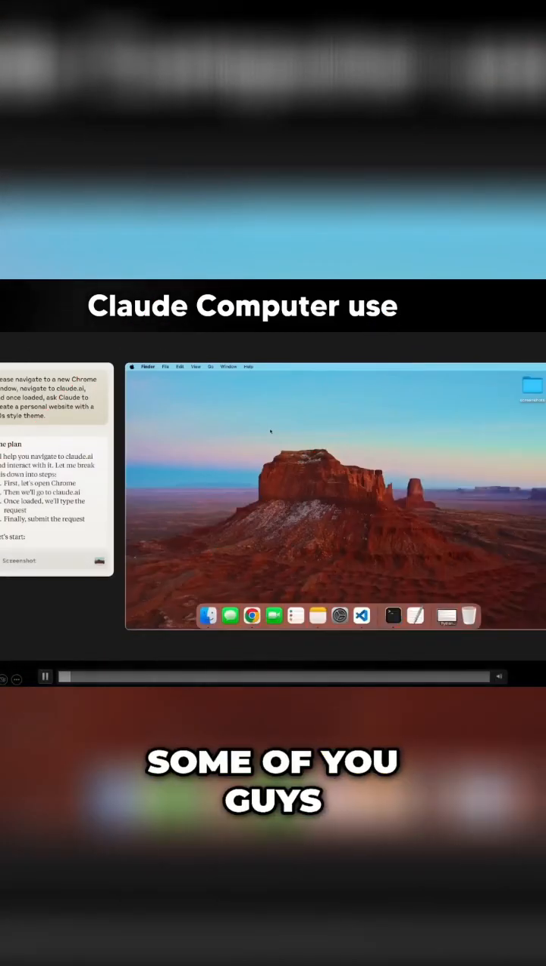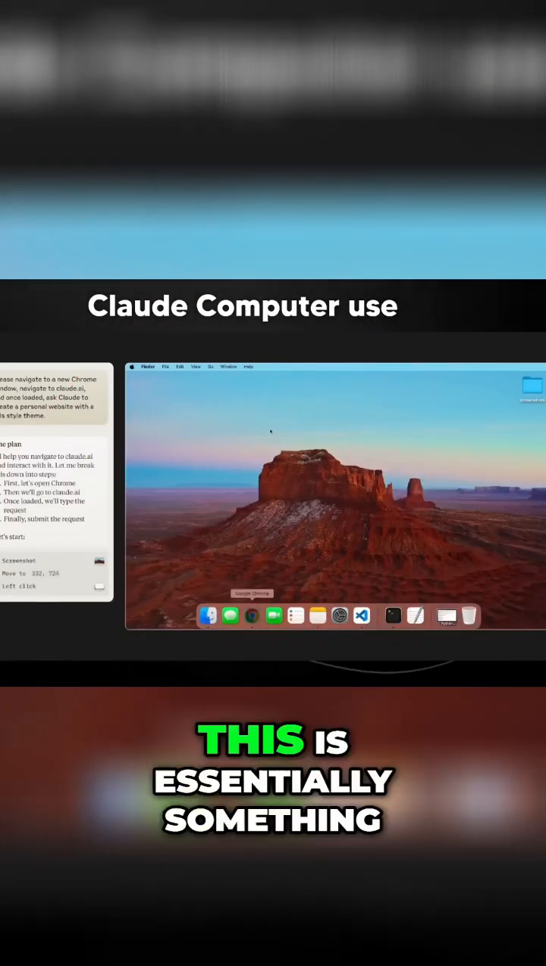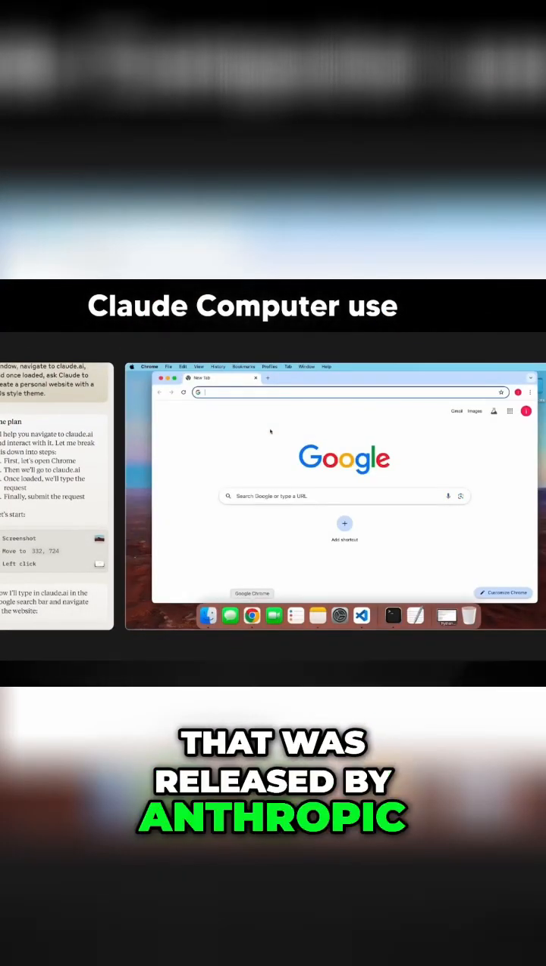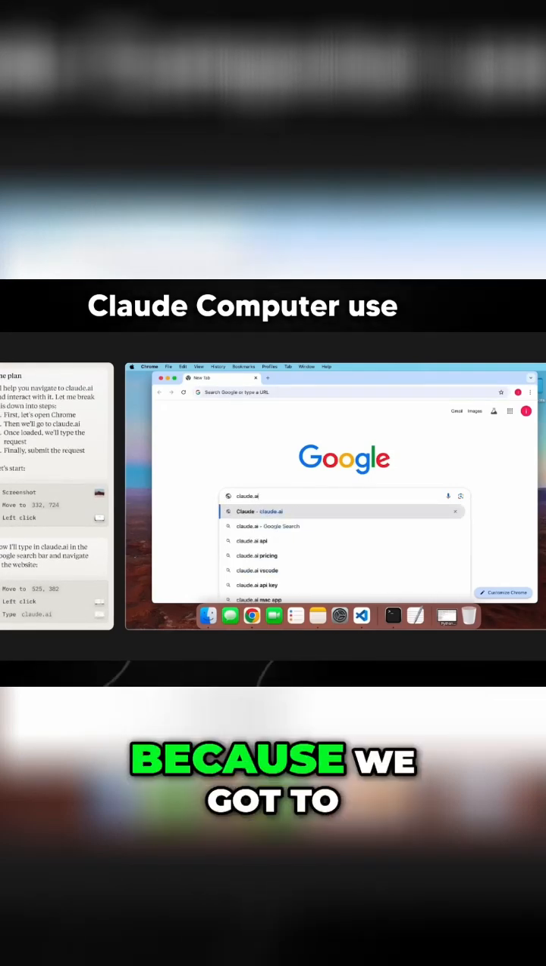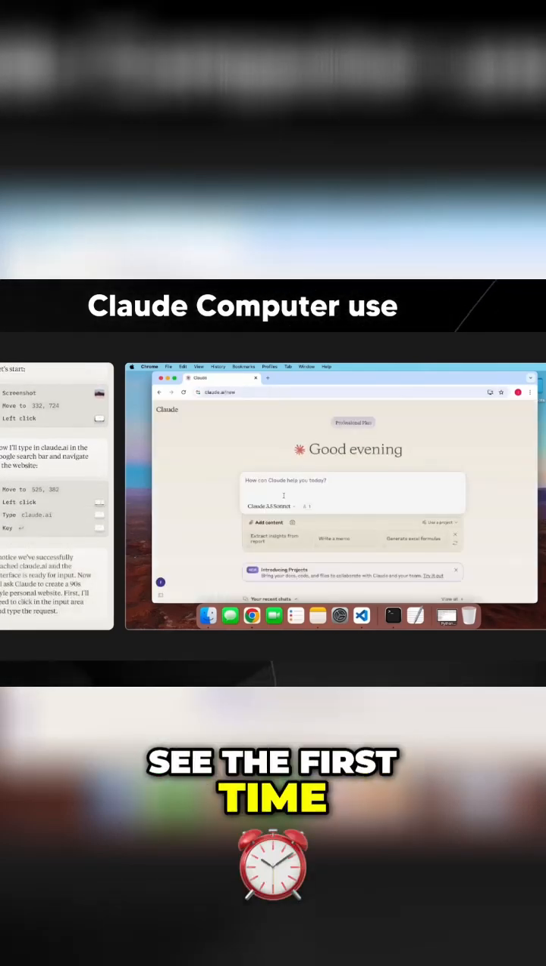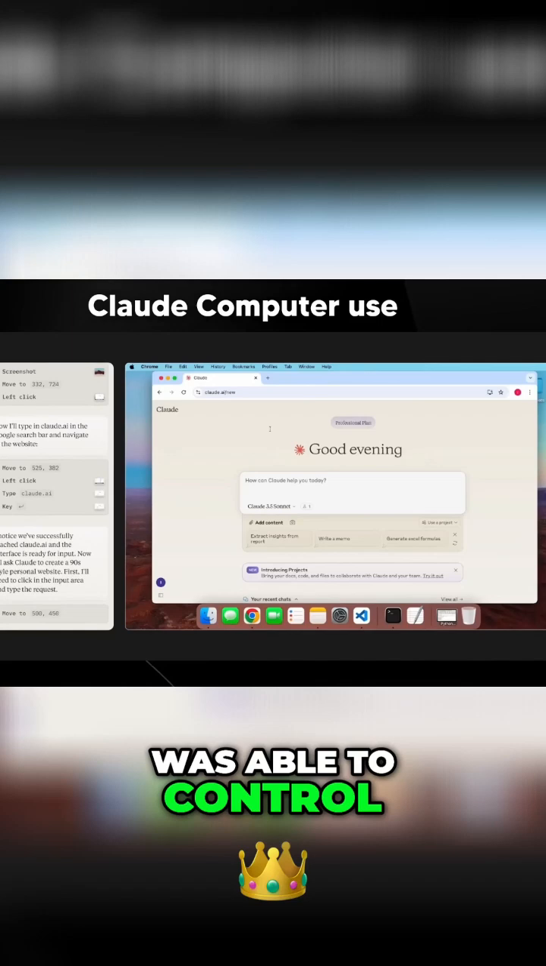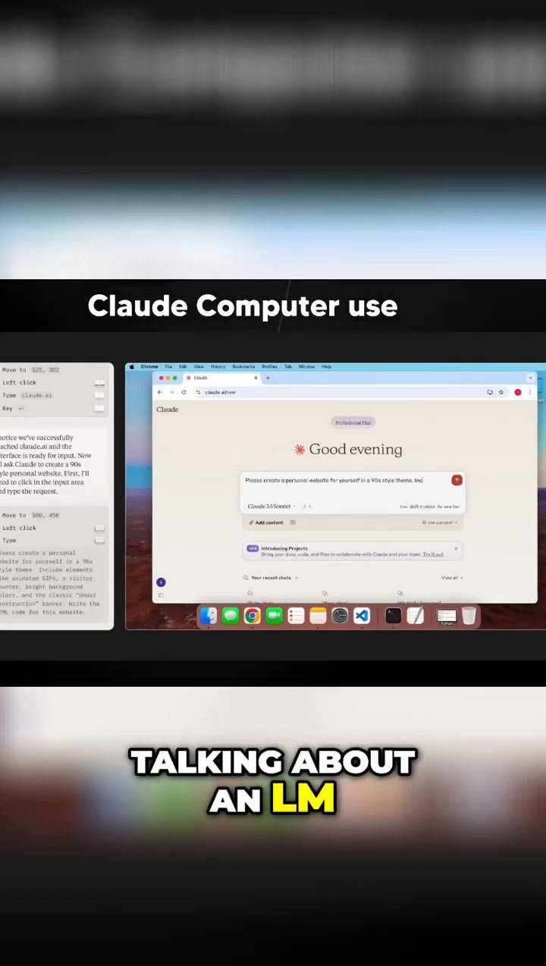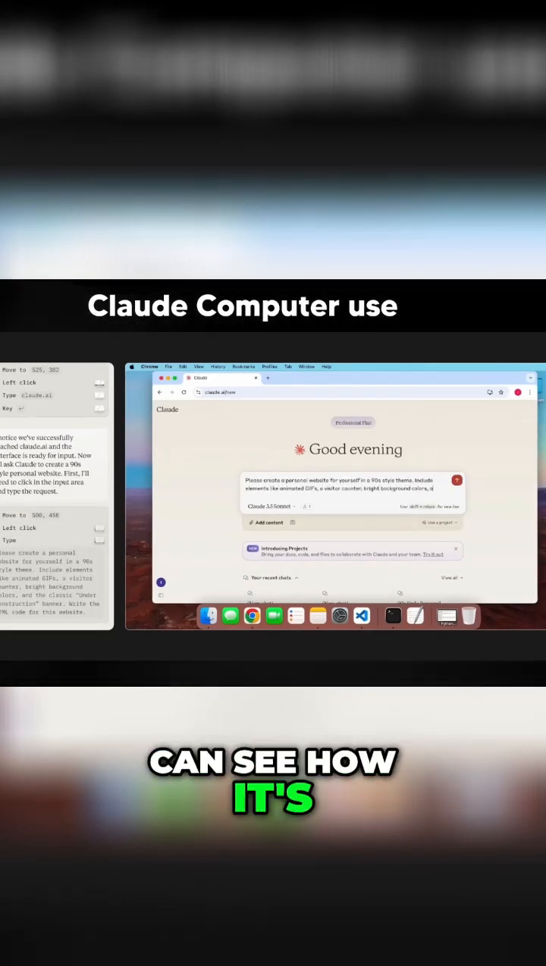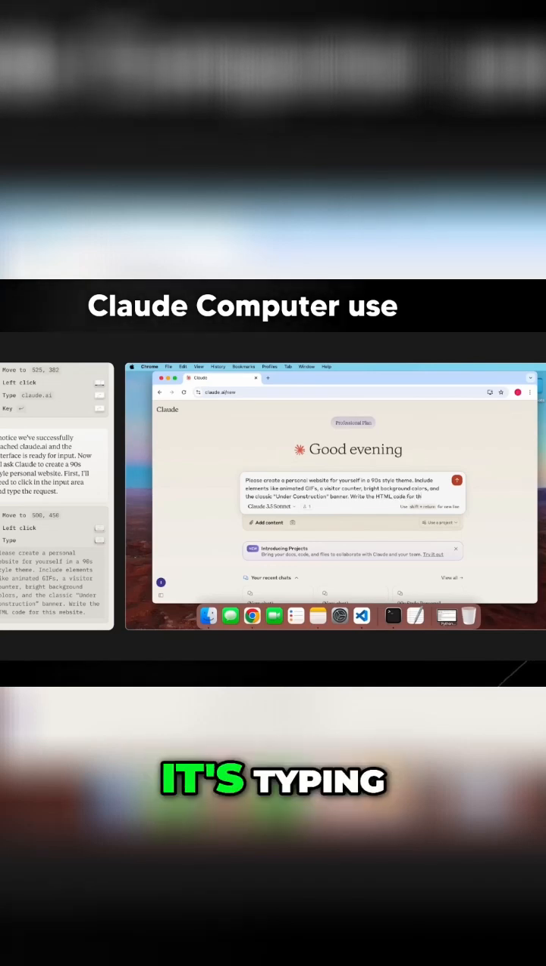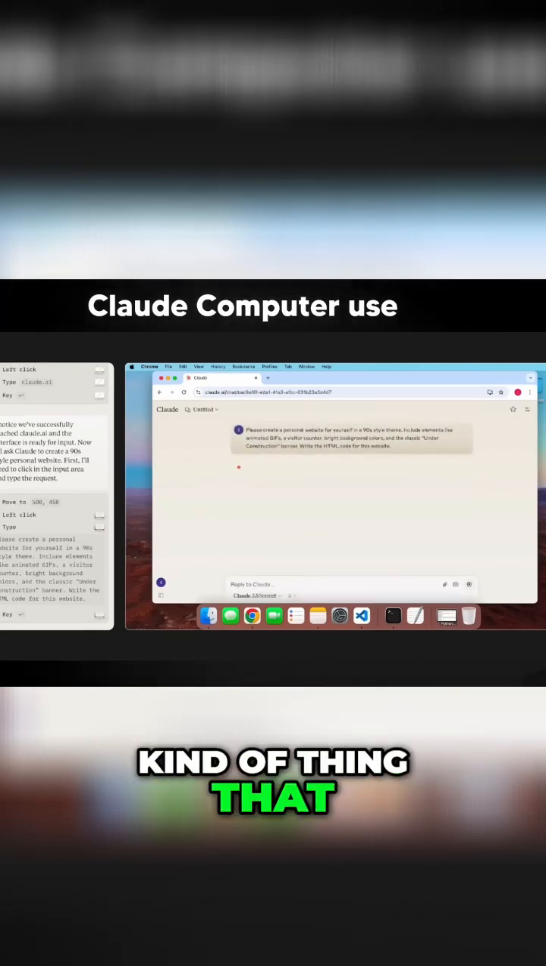Not sure if some of you guys do remember the Claude computer use. This is essentially something that was released by Anthropic. Something that was really interesting because we got to see the first time that an AI system was able to control a computer. And I'm talking about an LLM, of course, and we can see how it's actually thinking about where it's clicking and what it's typing. And this is the kind of thing that was really interesting.